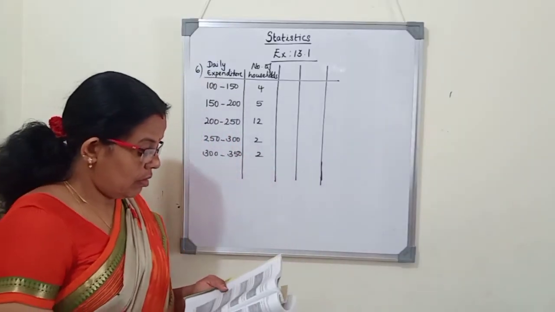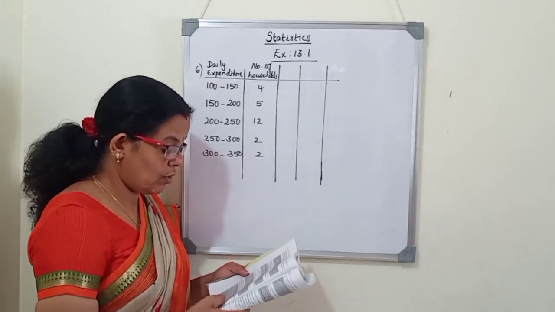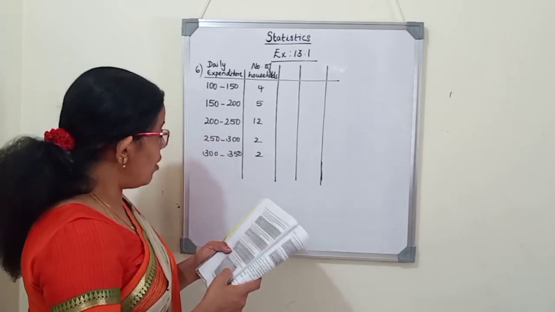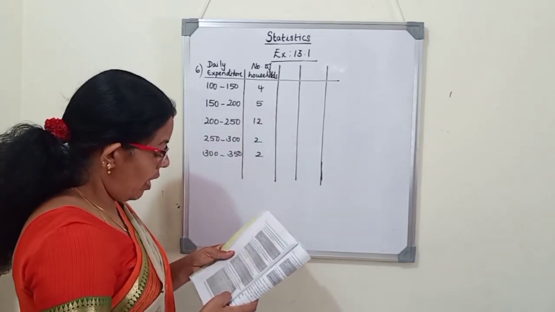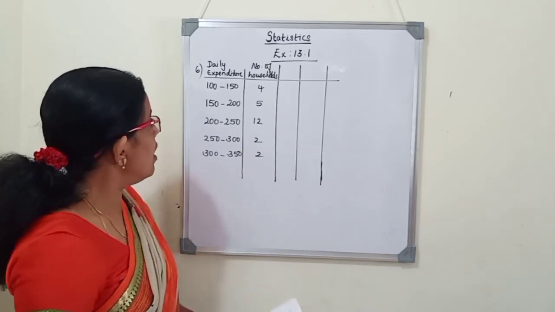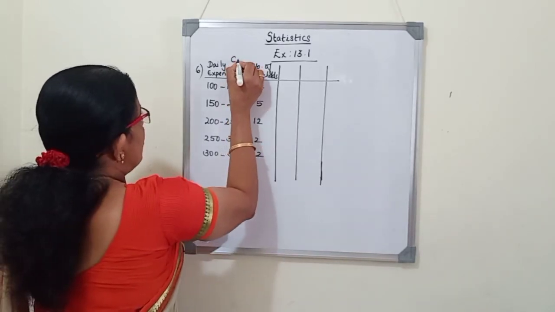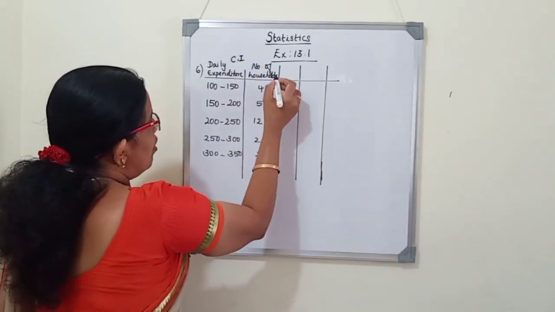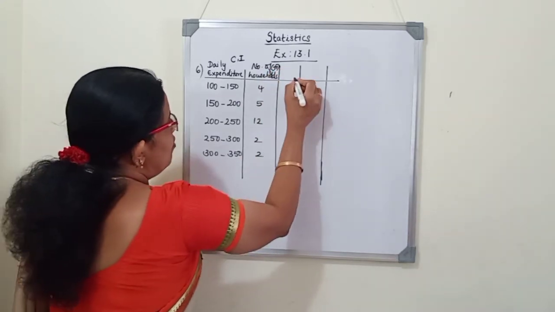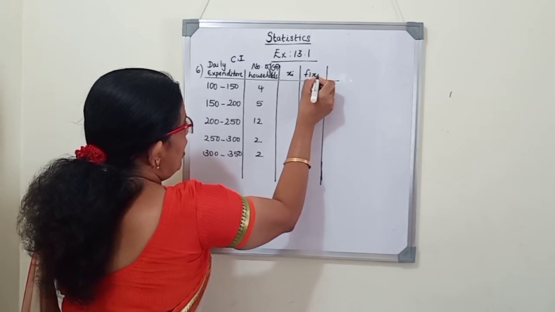Sixth question. The table below shows the daily expenditure on food of 25 households in a locality. Daily expenditure is given, number of houses are given. We have to find the mean daily expenditure on food. Here daily expenditure is the class interval, and number of households is the frequency, represented by Fi. So first we will find Xi, then the next one is Fi Xi.